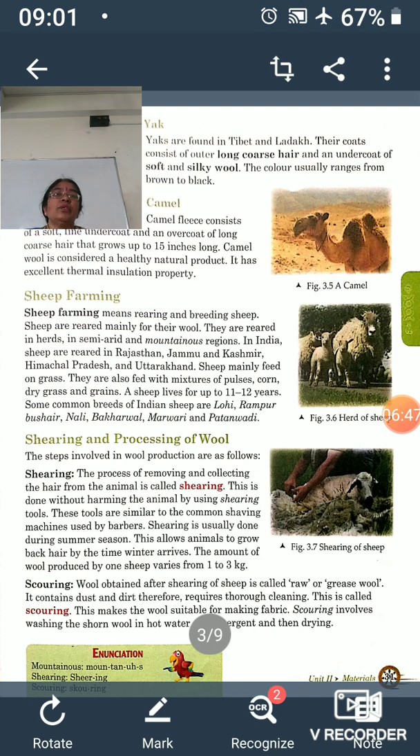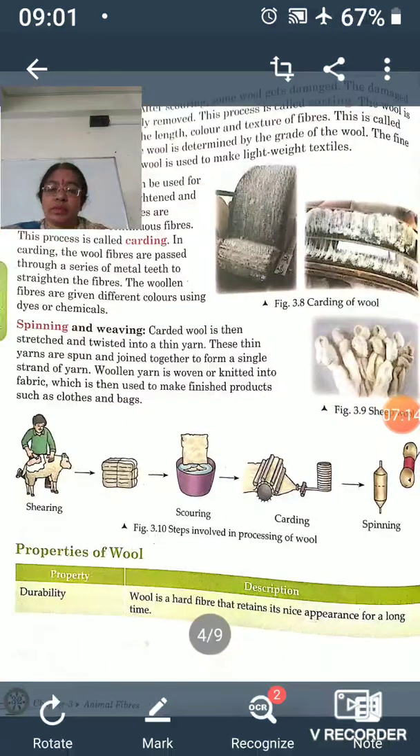Weaving means to make the fabric from this woolen fiber, and this can be done with the help of some special rods, some special spikes, and the process is called knitting. Only a single yarn is sufficient to make the woolen fabric with the help of these spikes, or otherwise it can be done with the help of machines also. Now, this whole process is shown in the form of pictures also, as you can see.